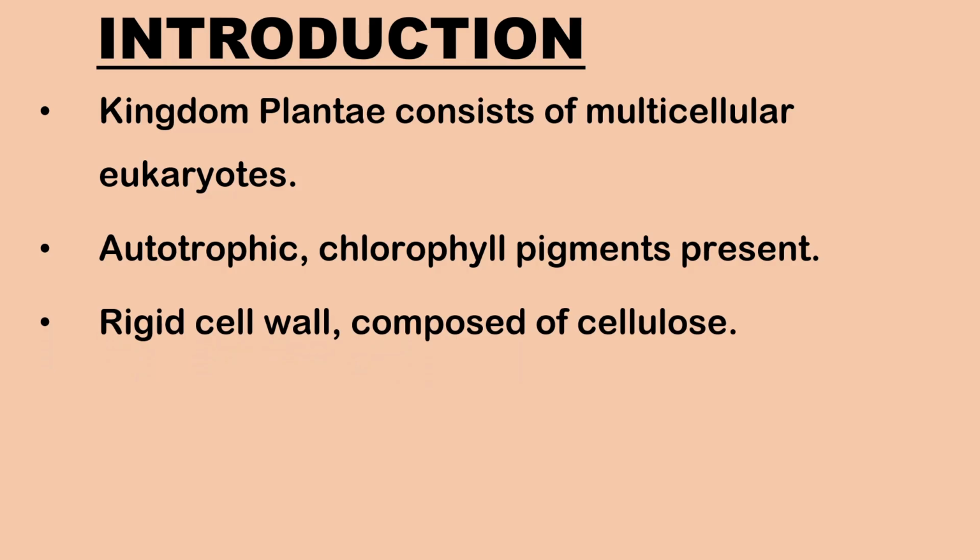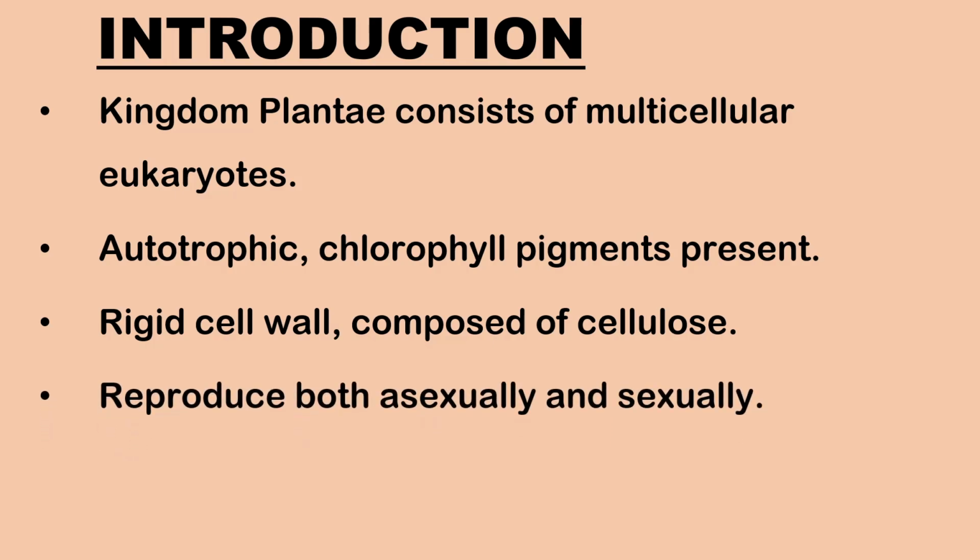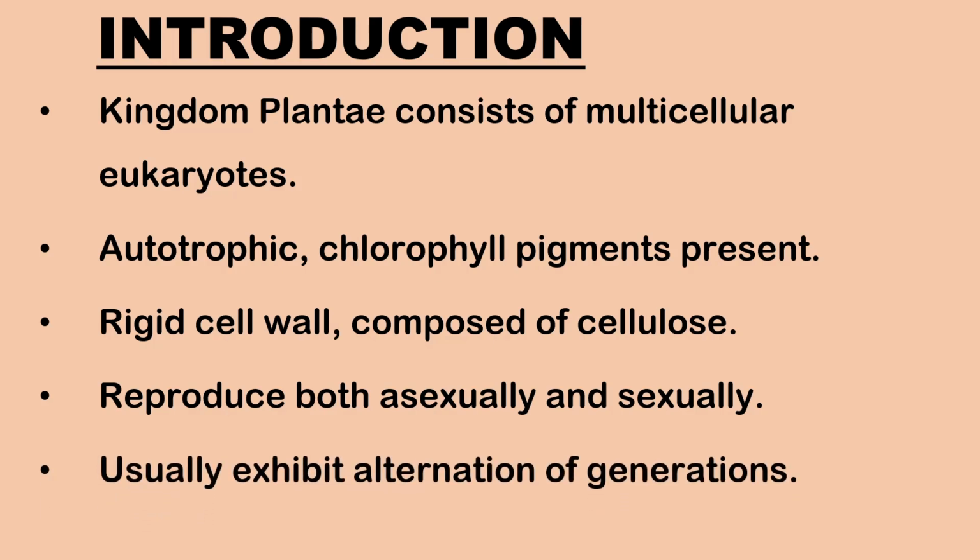The cell wall is rigid and is composed of cellulose, which provides structural support and protection. They can reproduce asexually by vegetative propagation or by sexual method. Many plants exhibit an alternation of generations in which they possess both haploid gametophytic phase and the diploid sporophytic phase.